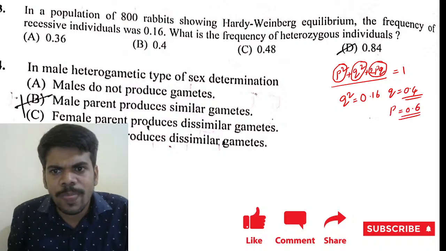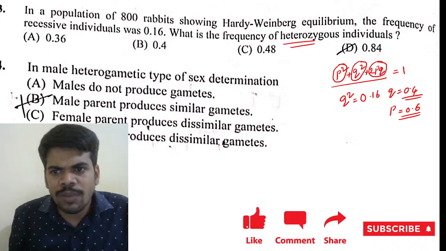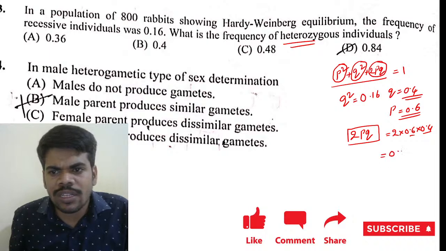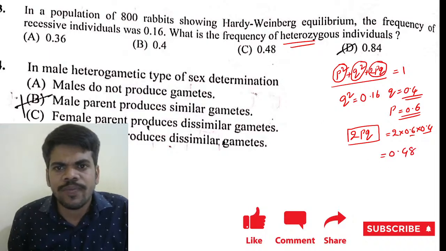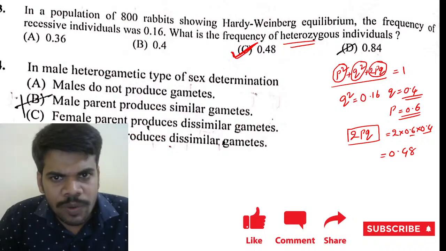They are asking about the heterozygous, that means the value of 2pq. 2pq means 2 into 0.6 into 0.4. 6 into 4 is 24, into 2 is 48. So the right answer is 0.48, answer C.